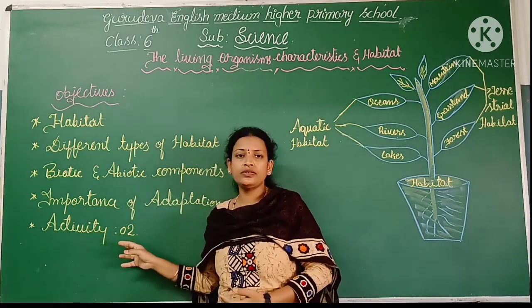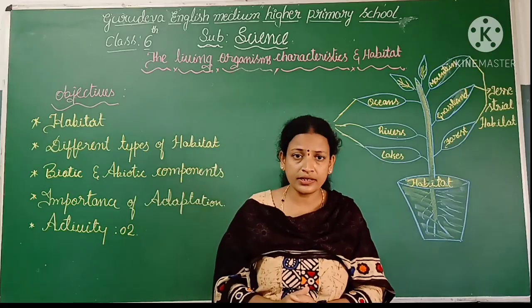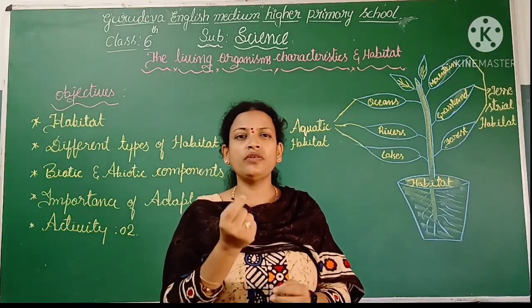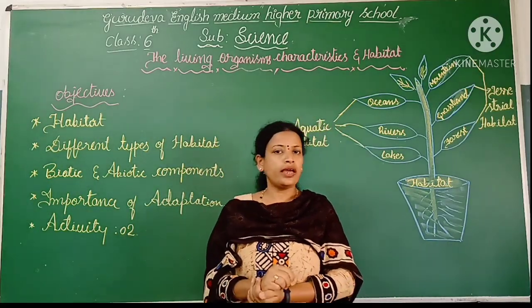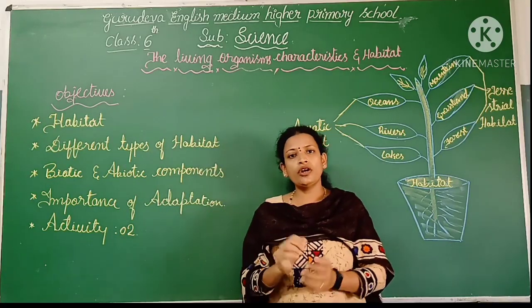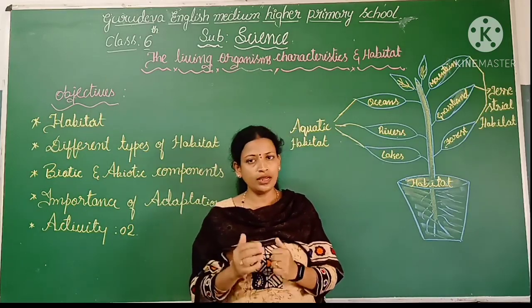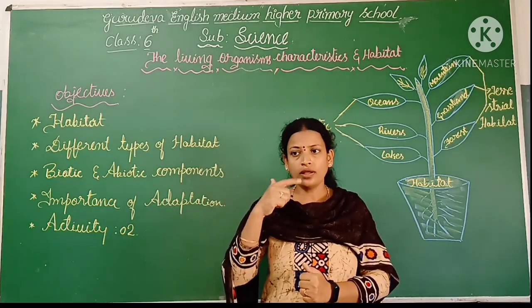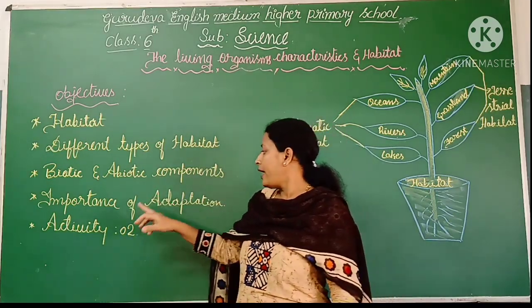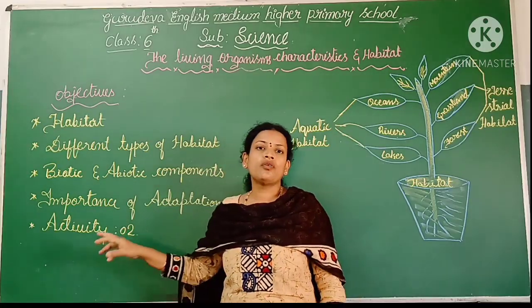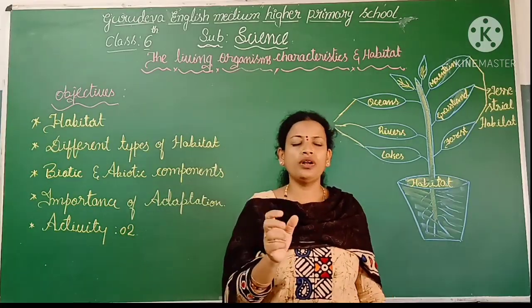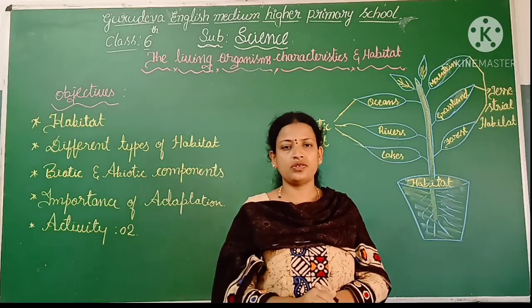That is activity number 2. I am giving a small introduction about the activity. Why are we doing the activities? There must be a reason or an intention. In activity number 2, we are going to deal with abiotic factors.